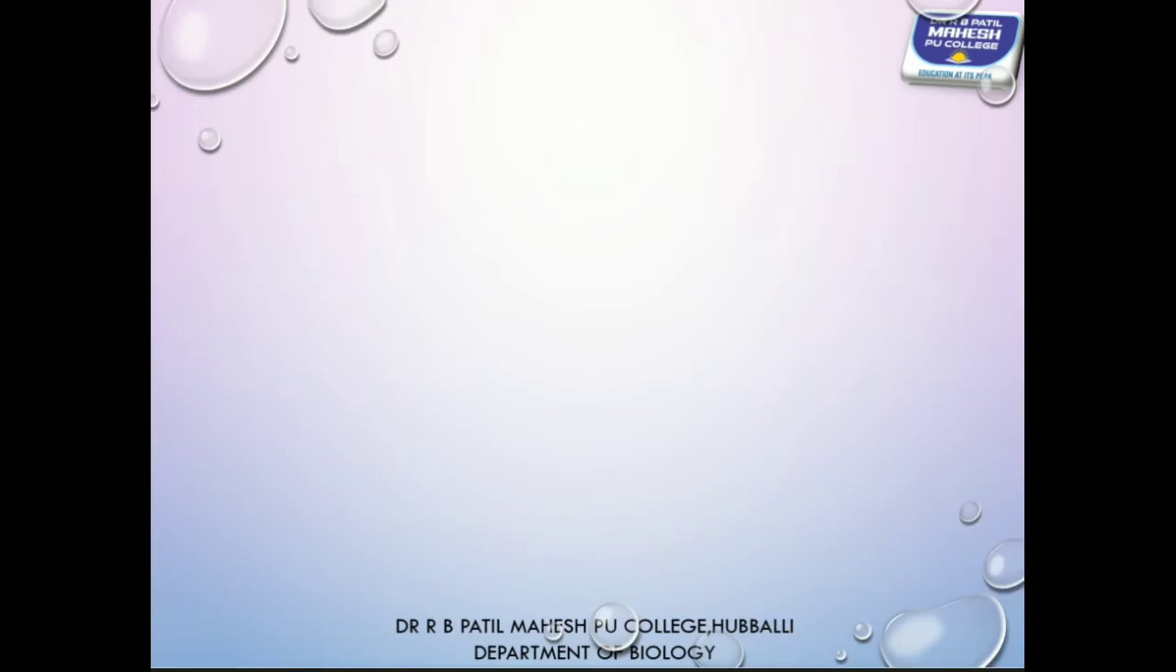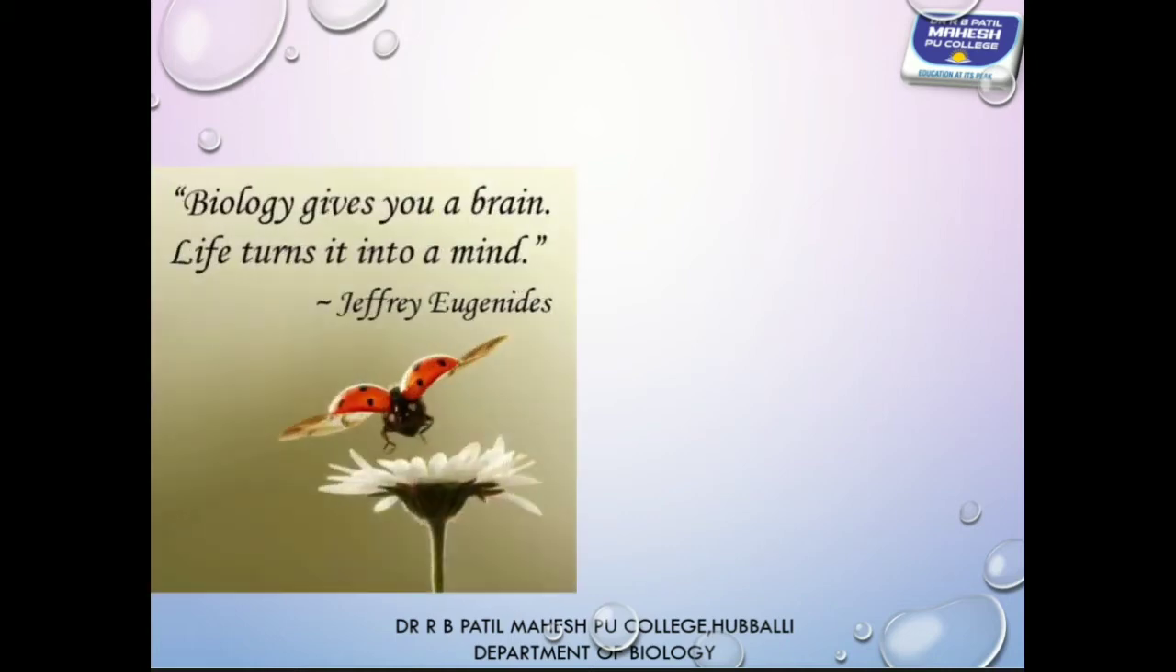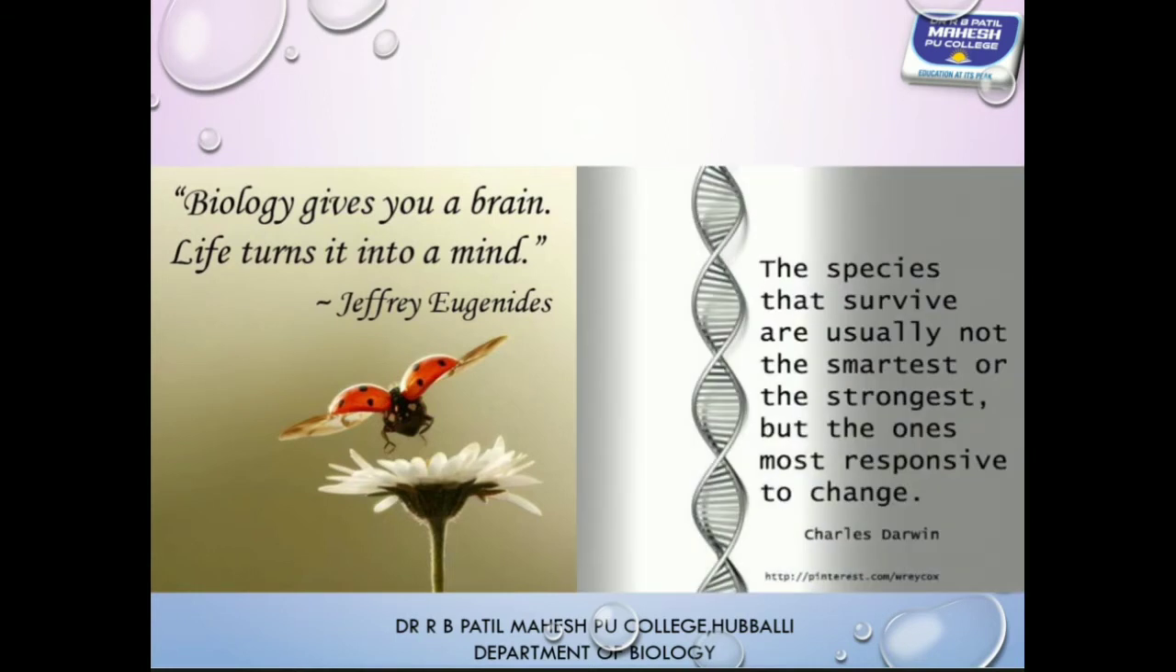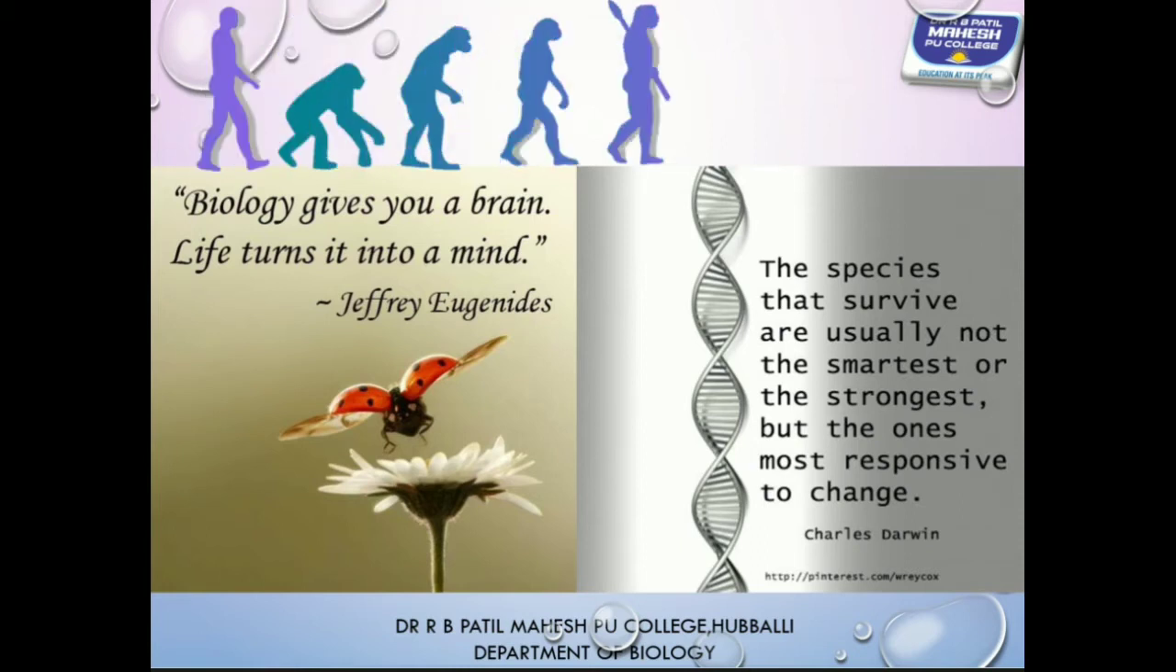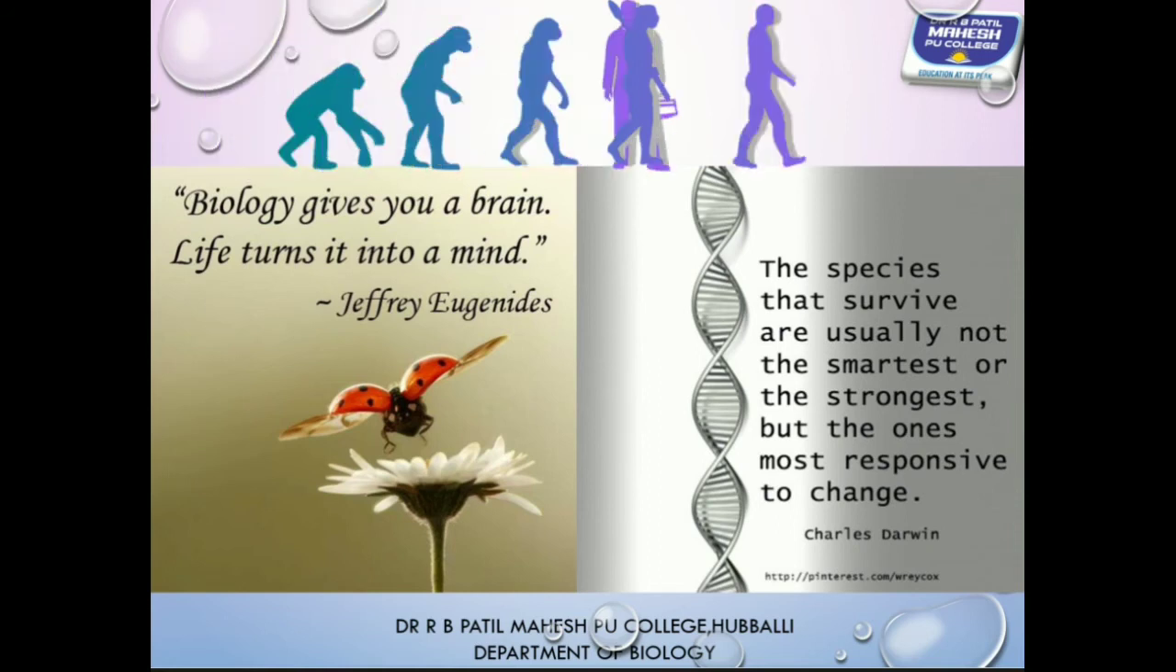Before we start with the session, we'll look at two quotes on biology. Biology gives you a brain, life turns into mind. The second one: the species that survive are usually not the smartest or strongest, but the one most responsive to change. That brings variations, and the variations are the raw material for evolution. As a result of this, new species originated, and the complexity increases with the increasing phyla.